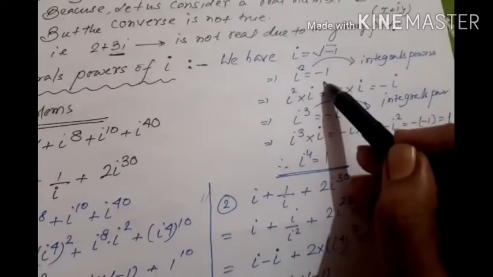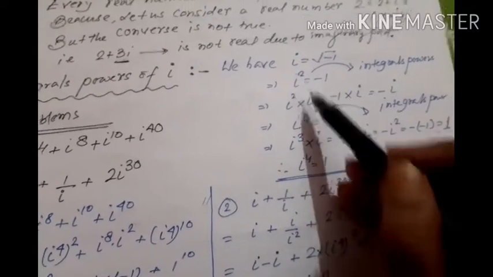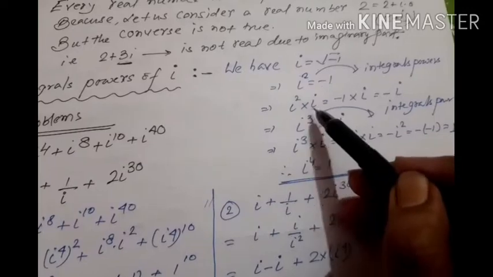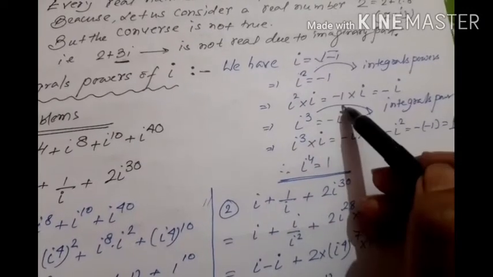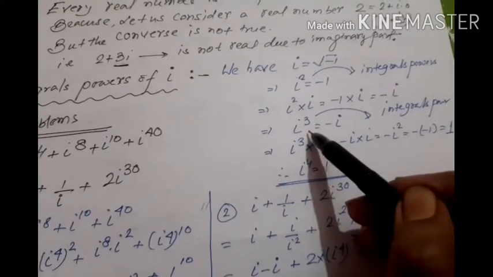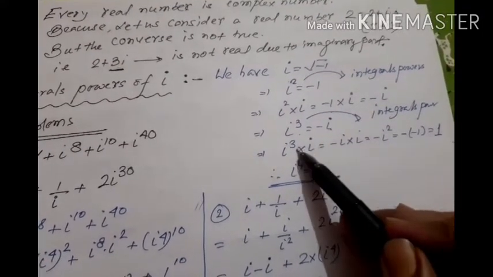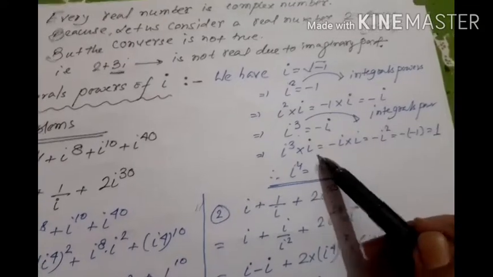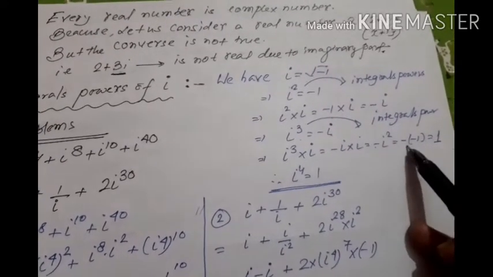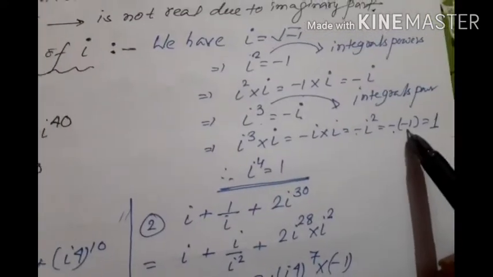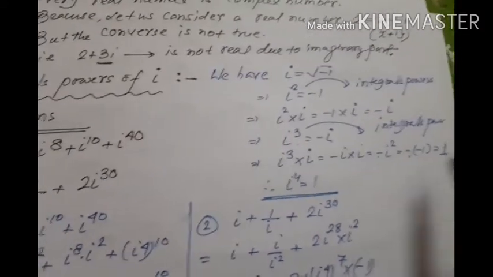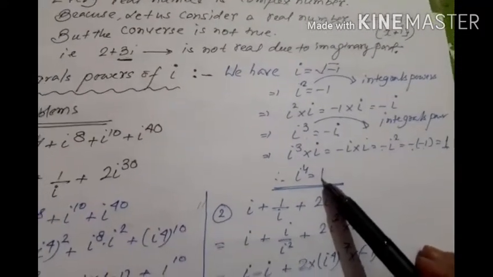So i square equals minus 1. If you multiply both sides by i, what will you get? i square into i equals, on this side also, minus 1 into i, so minus i. So the value of i cube will be minus i. Similarly, if you multiply i cube into i, you get minus i square. As we know, the value of i square is minus 1, so minus minus is plus, so the value of i to the power 4 will be 1.